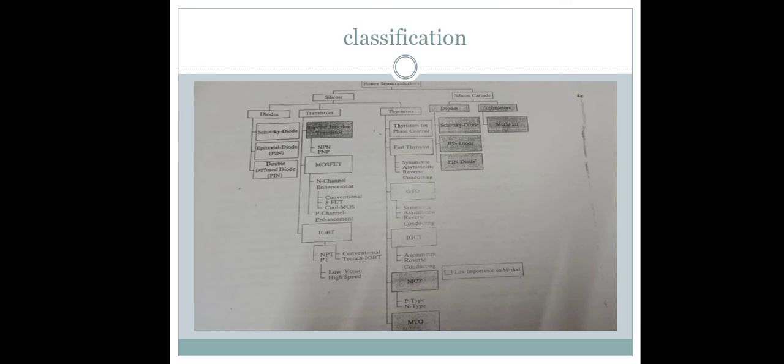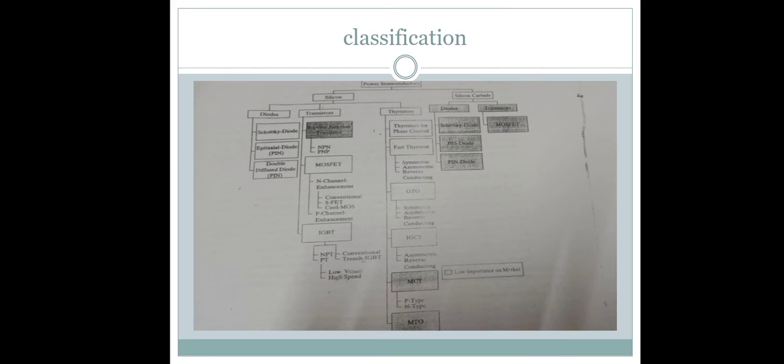The IGBT, the insulated gate bipolar transistor, has the NPT transistor and the conventional trench IGBT. NPT transistors have high saturation and low saturation and high speed. This is the types of silicon transistors.